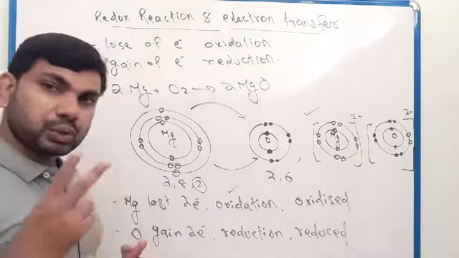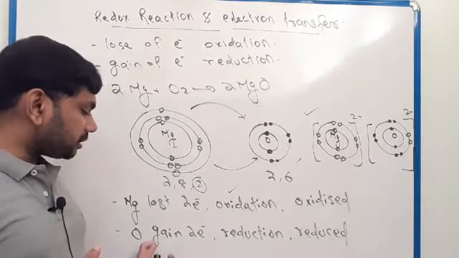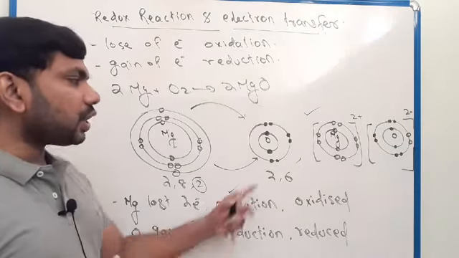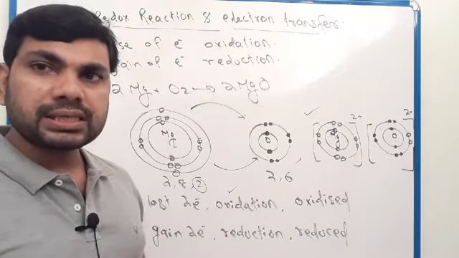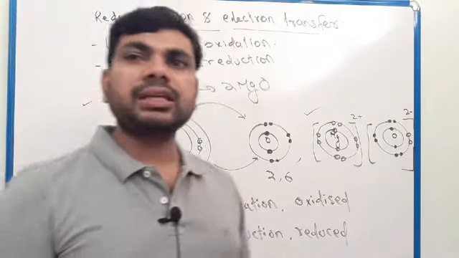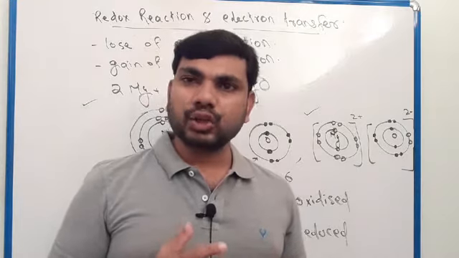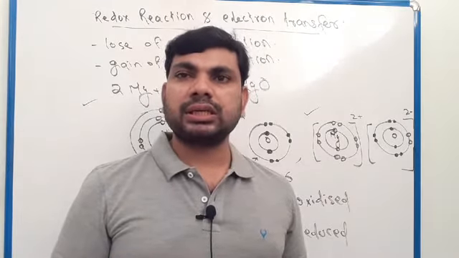Oxygen received 2 electrons, so this process is reduction, and you can say oxygen is reduced. Magnesium is oxidized, oxygen is reduced. So you understand: gain of electrons is reduction, loss of electrons is oxidation.